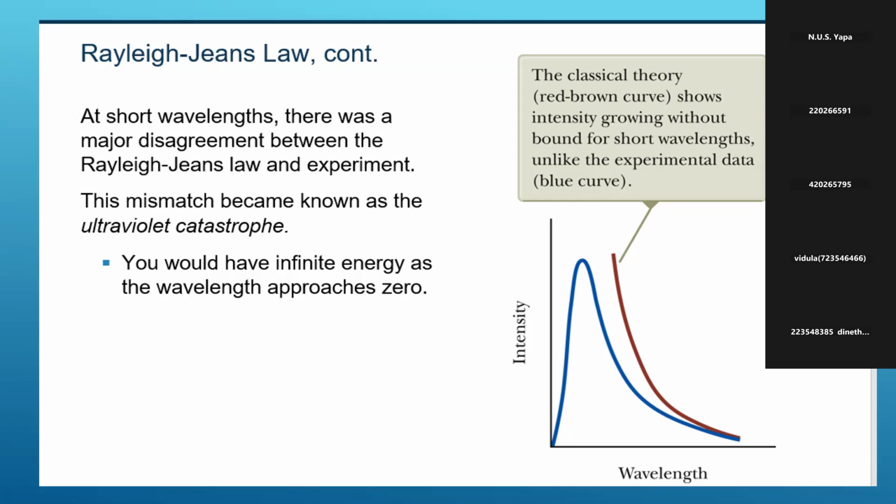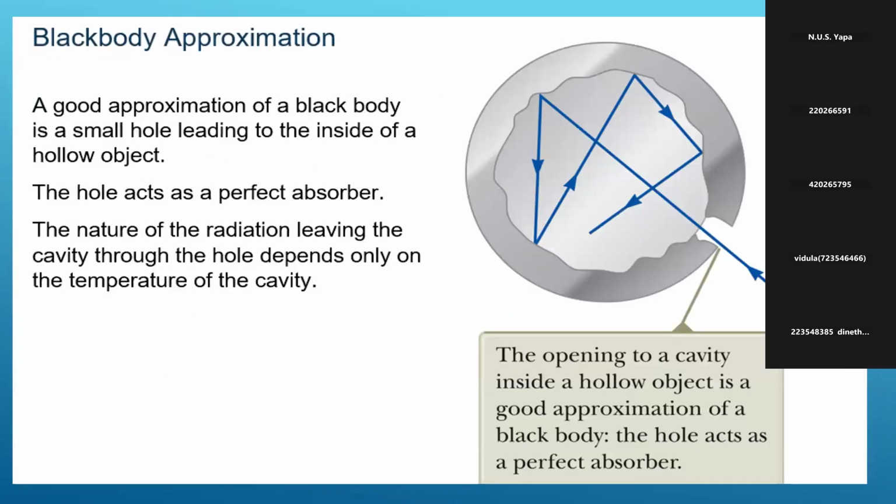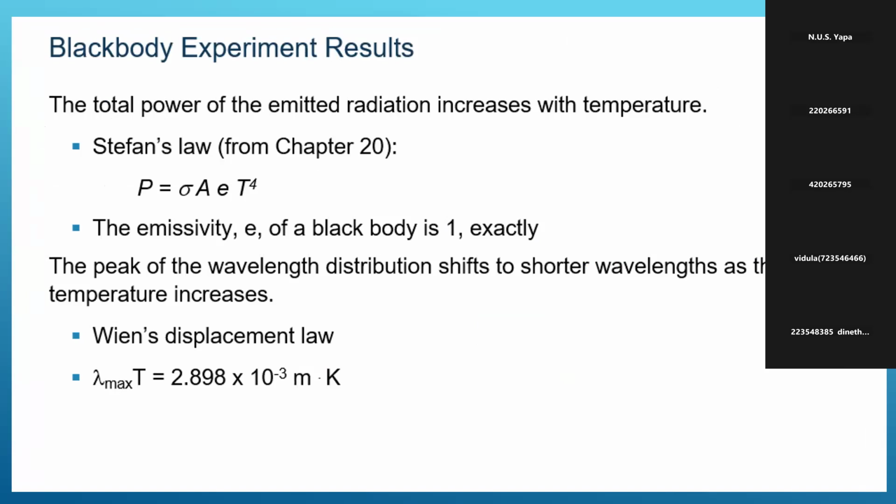Then you can refer to pages number 6, 7, 8 for more information, and most of all for your calculations and other things. The most important theories are Stefan's law and Wien's displacement law, right? You can explain Wien's displacement law using page number 6. These are the experimental results based on the black body experiment, right? Based on the black body experiment, we can take Stefan's law and Wien's displacement law.